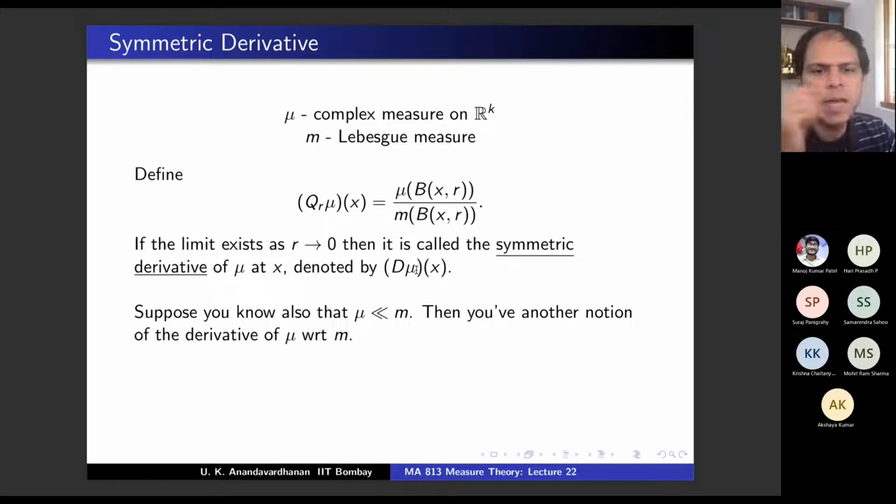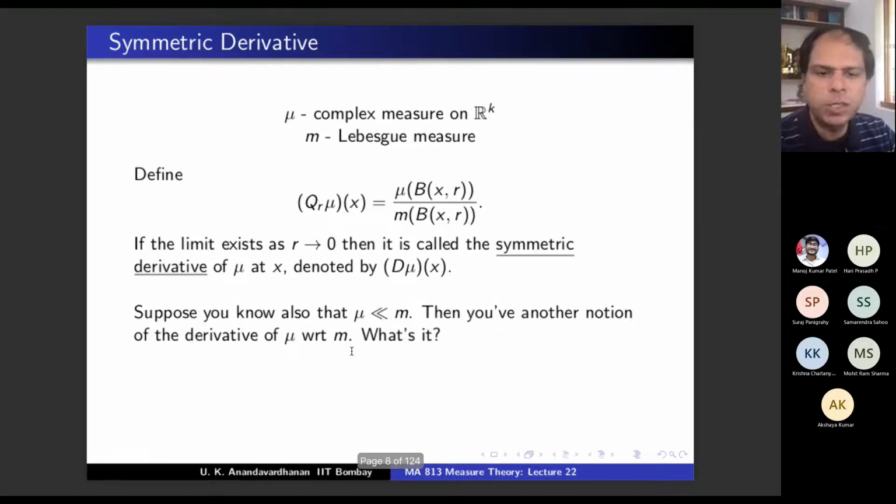It's a function because at x it will take some number. No, these are numbers. Yeah, you're right. This is a complex number, and the limit will be a complex number if it exists. So this is a complex valued function. The Radon-Nikodym derivative is also a complex valued function. So this is the Radon-Nikodym derivative.